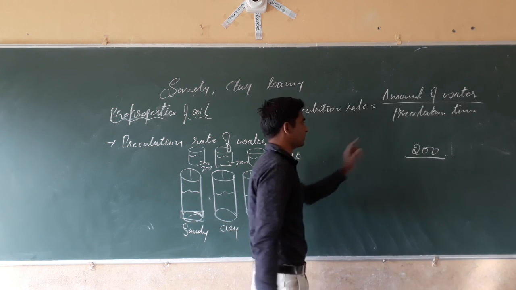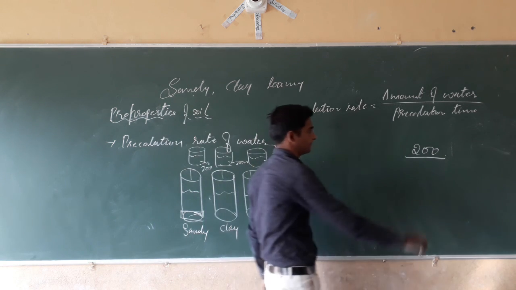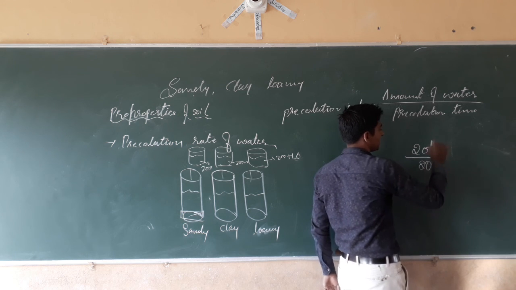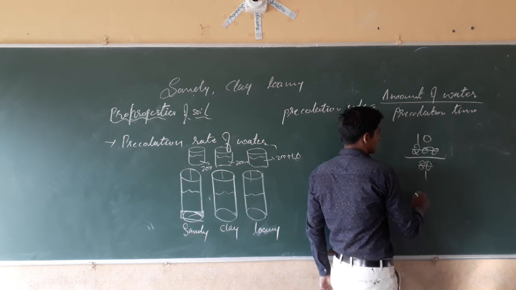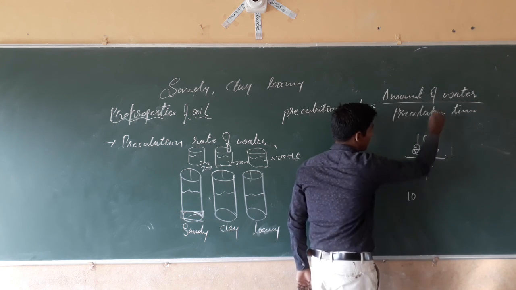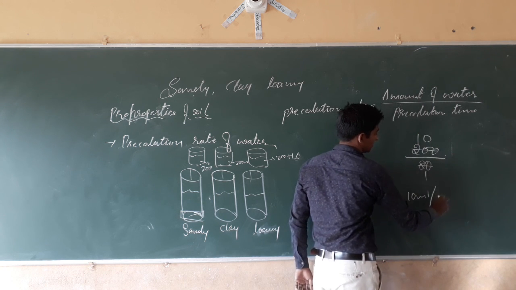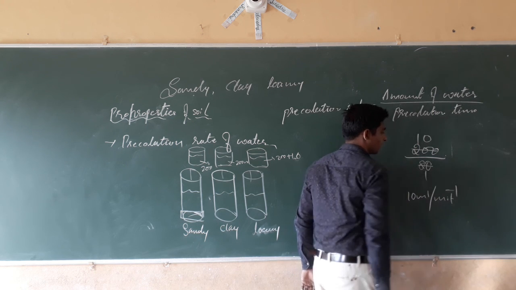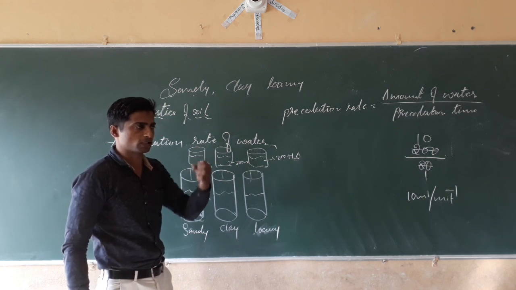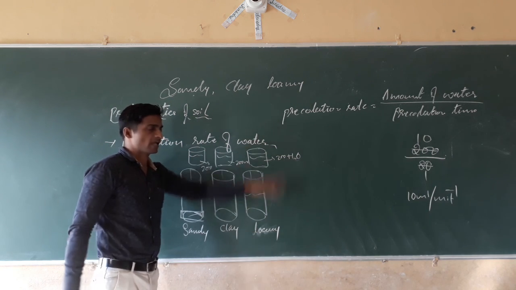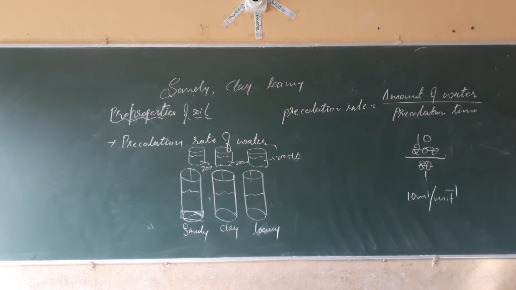See, suppose for example we have taken 200 ml of water, and we have counted the time, that it takes 10 minutes. See what happens? 200 divided by 10 is 20 ml per minute. For each minute, 20 ml of water will be percolated. In this way, we will calculate the percolation rate. The next we will study in the next class.